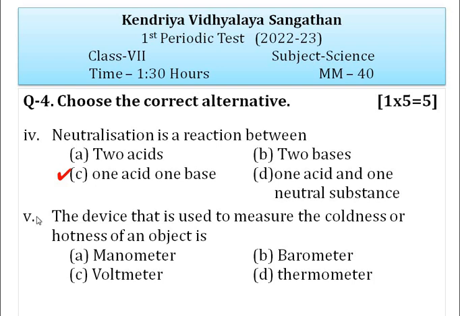The fifth one is, the device that is used to measure the coldness or hotness of an object is called a thermometer.